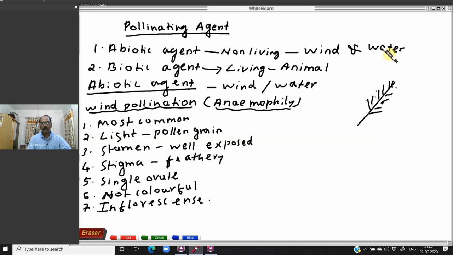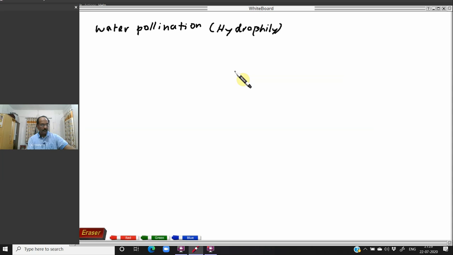Then let us study the water pollinating plant. What are the characters of the water pollinating plant? Water pollination is also known as hydrophily. Hydro means water. It is known as hydrophily. So it is actually rare. Hydrophily, water pollination, is very rare.